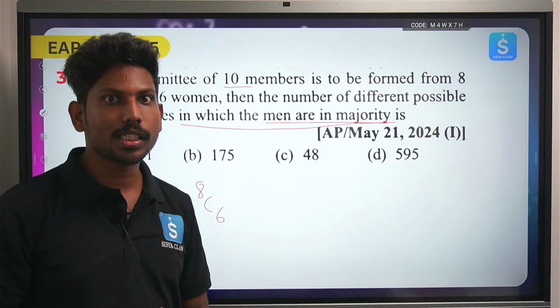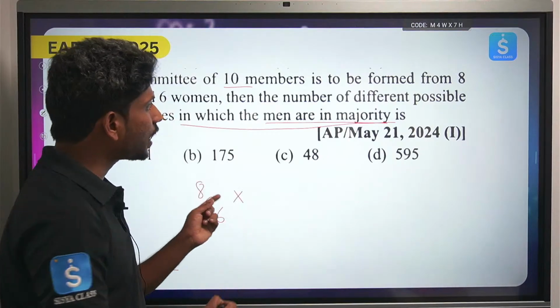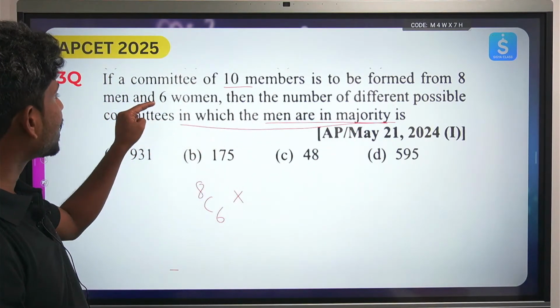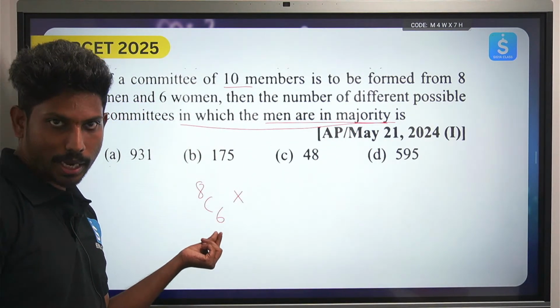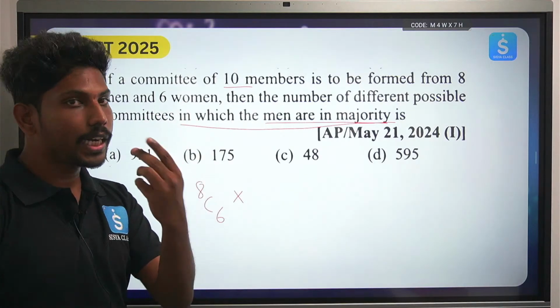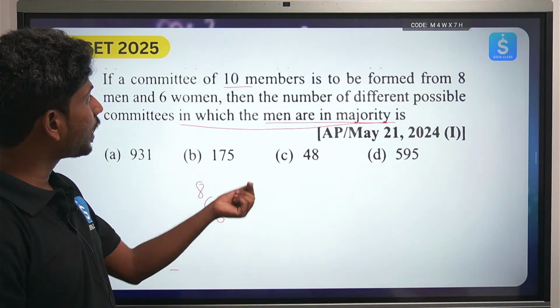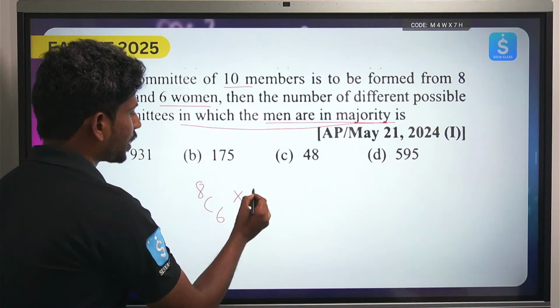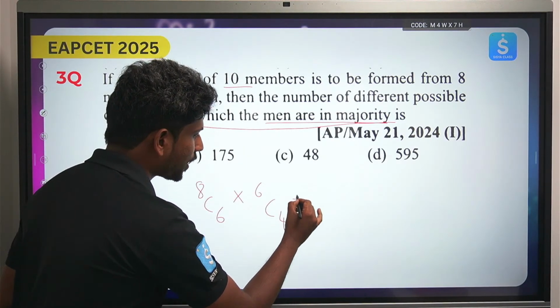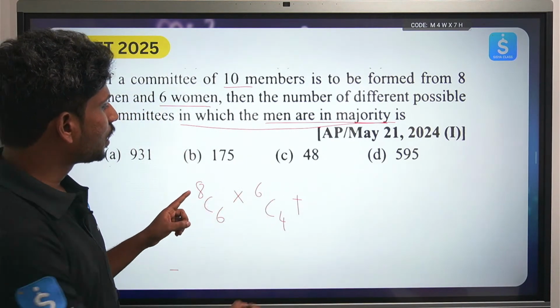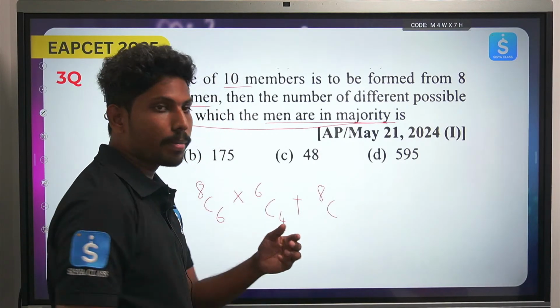Now after taking 6 members, to go along with them there is another group, the 6 women. We already have 6 men. Now how many women do we need? We need a total of 10 people. We are left with 4 more, needed from the lot of 6 women. So that will be 6C4.